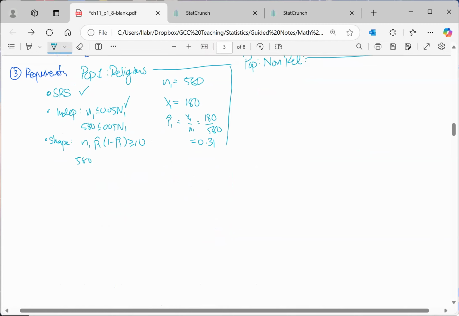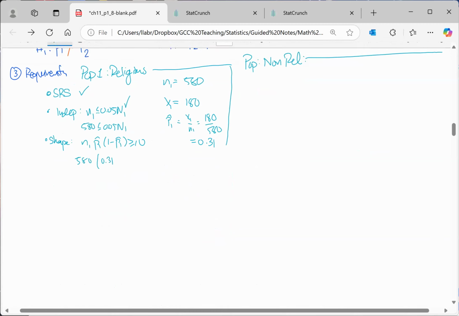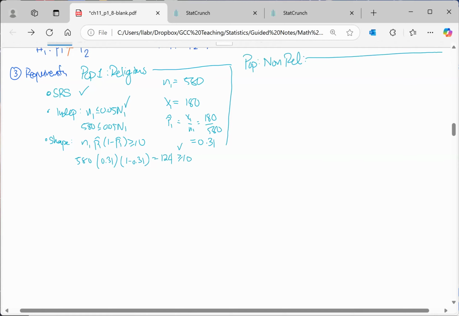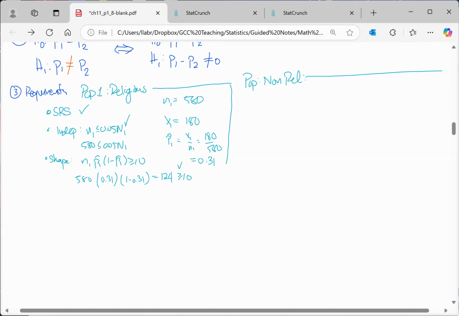Please practice using a calculator. And if you didn't find P1 hat earlier, this is what tells you, hey, you've got to find P1 hat, the sample proportion of success in your first group. So this ends up being about 124 something. That's definitely greater than 10, so that is met. I'll go ahead and ask you to please verify the requirements for the second population.